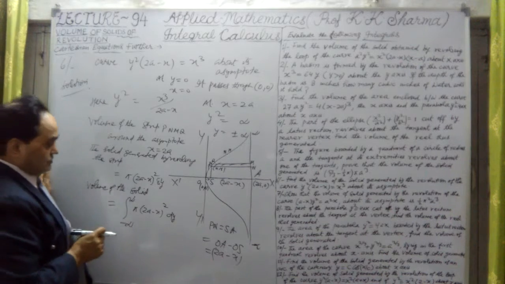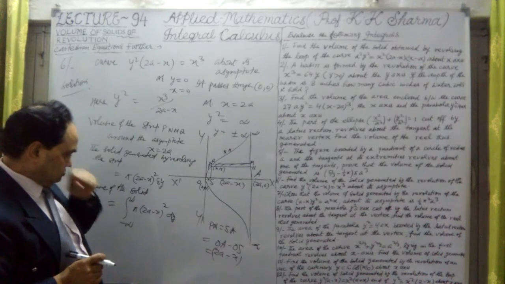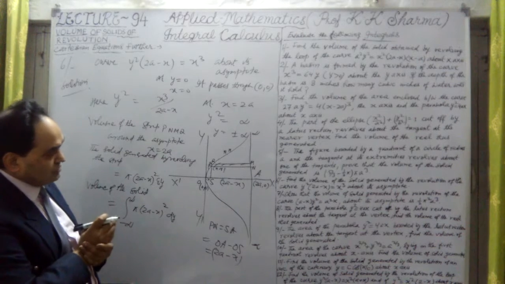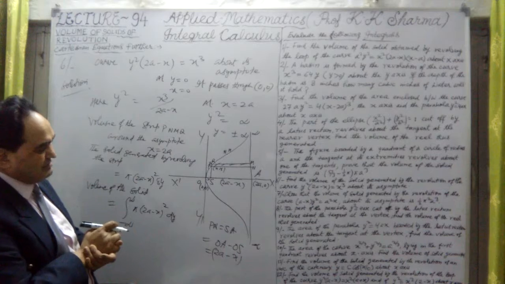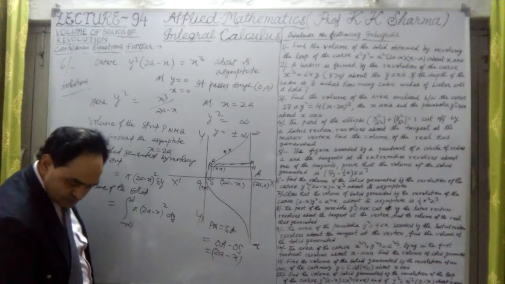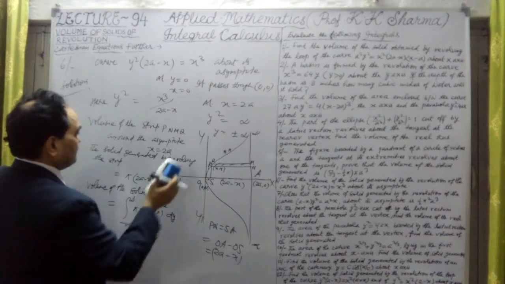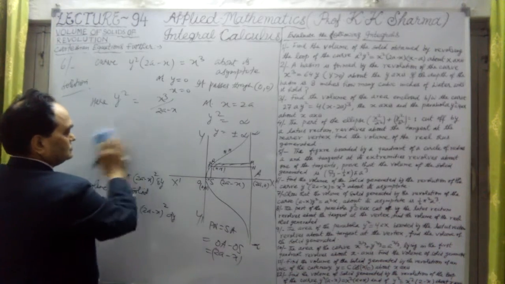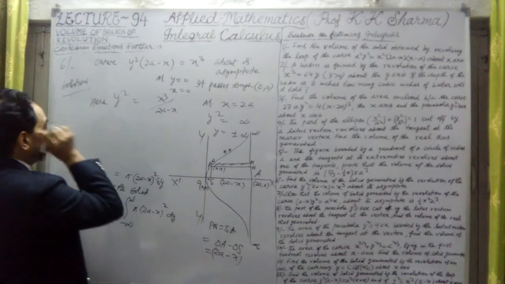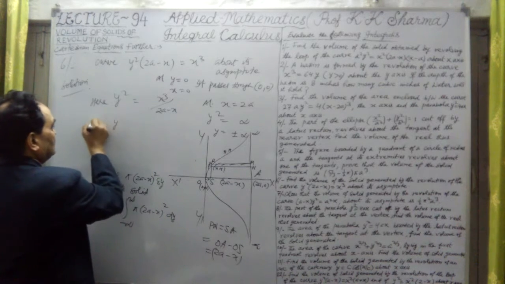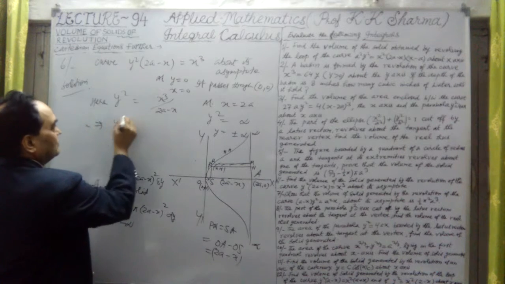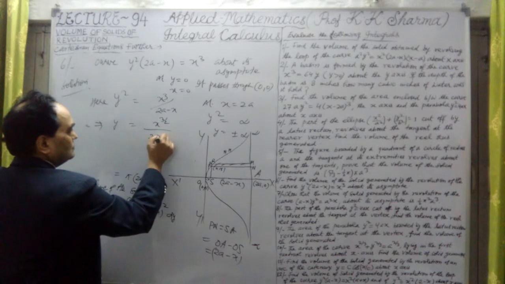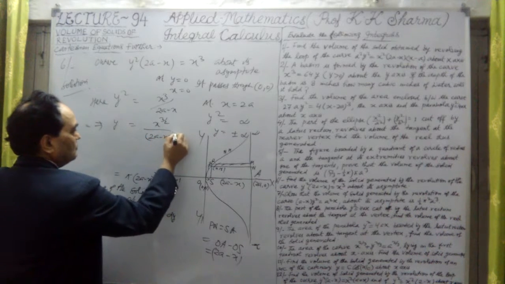Now in this case, if I put the value of dy in this equation, what will it be? From the given equation, what is y here? y is equal to x to the power 3 by 2 divided by (2a minus x) to the power half.